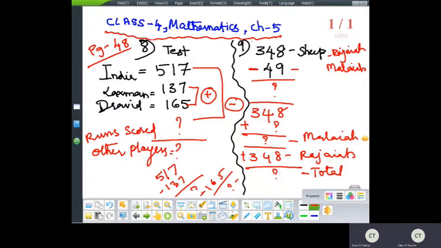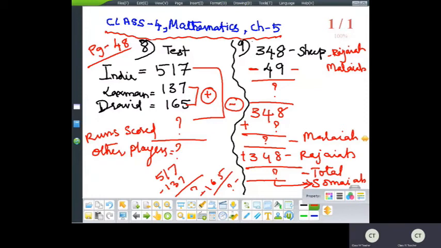So what is the next part of the question? Just read it carefully. The number of sheep Somaya has is equal to the total number of sheep that Rajaya and Mallaya have together. Yes, Somaya's sheep are how much? Equal to the number of sheep which Rajaya and Mallaya have. Understood?